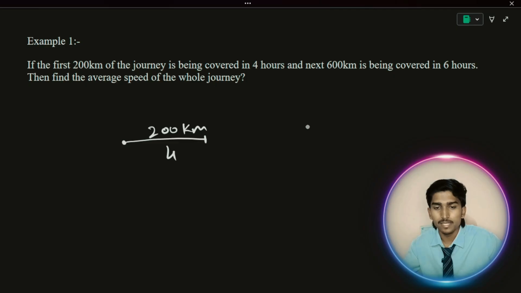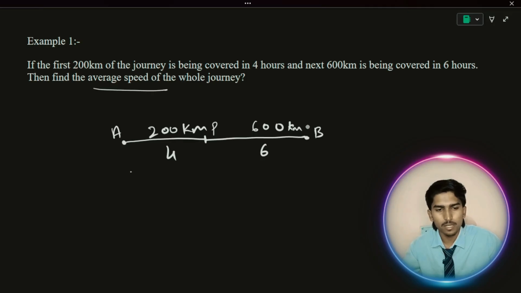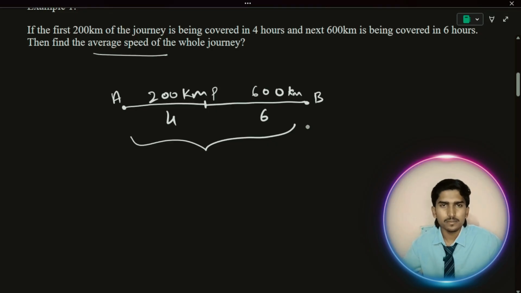And the next 600 kilometers, from here to here, let's take this is a point P, this is A, 600 kilometers is covered in 6 hours. Then find the average speed. They're asking to find the average speed of the whole journey from here to here. What is the average speed of the car? Here they have not mentioned a car, you consider it as a car. They have already given the data like this, and they're asking for the average speed.